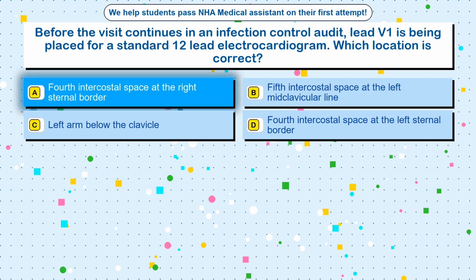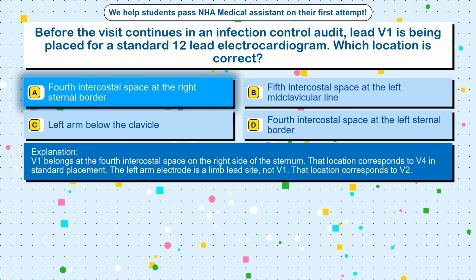The correct answer is option A, fourth intercostal space at the right sternal border. V1 belongs at the fourth intercostal space on the right side of the sternum. That location corresponds to V4 in standard placement. The left arm electrode is a limb lead site, not V1. That location corresponds to V2.